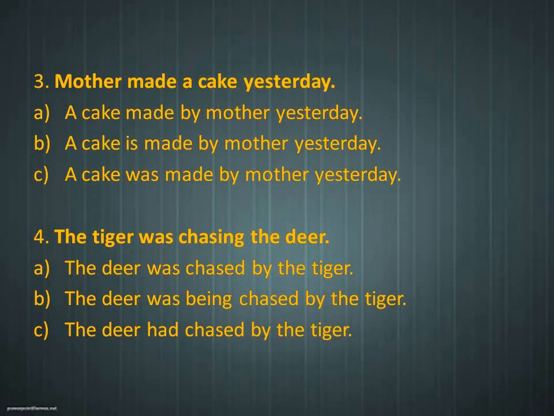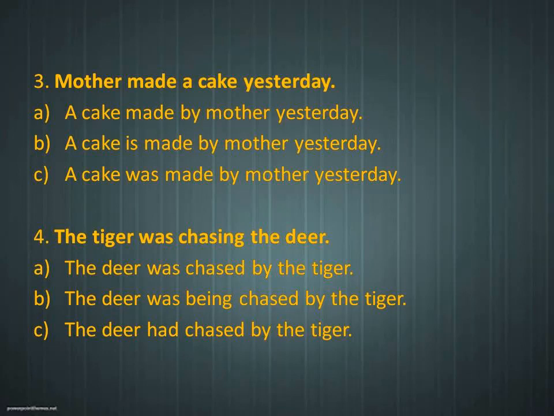Once again, we have to check the verb in this particular sentence. What is the verb in this sentence? Made. What tense is it? Past tense. When it is in past tense, we have to use was plus V3 while converting into passive voice. What is the V1 of made? Make. What is V2? Made. What is V3? Once again, made. So which is the right answer? C is the right answer. A cake was made by mother yesterday.